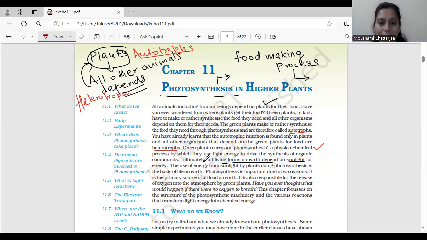Now, green plants carry out photosynthesis, which is a physico-chemical process, which involves physical as well as chemical reactions for the process to be carried out. And to undergo photosynthesis, these plants need light energy. Light energy is the resource required.